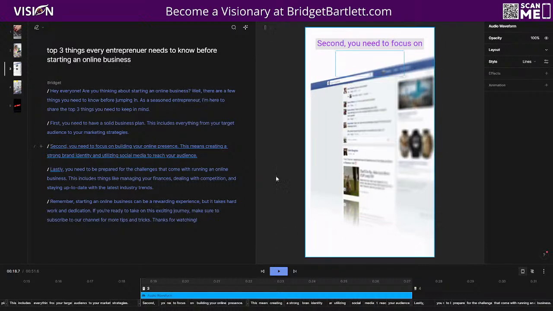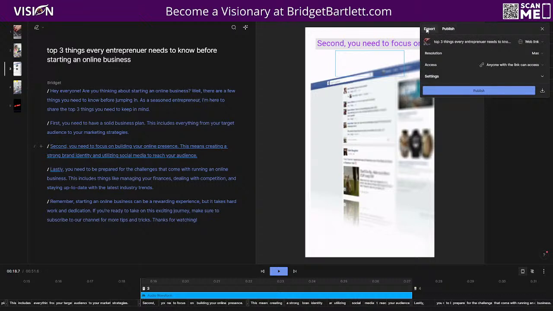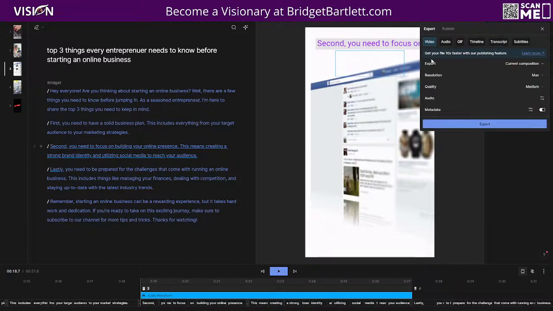Okay. Now, one thing that you can do once you get all of this done, of course, you want to publish. And when you publish, you can get the web link here. You can also go to export and then publish, or export as an MP4, or you can just do the audio or a GIF or your timeline transcripts and subtitles. Okay, so tons and tons of things that you can do.